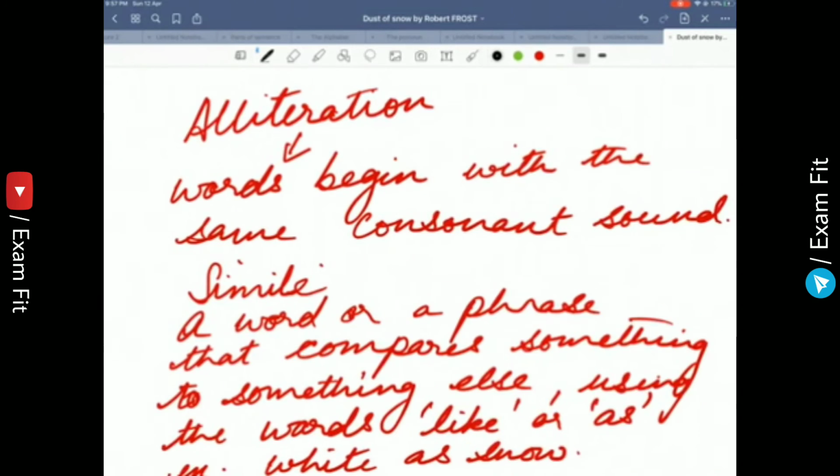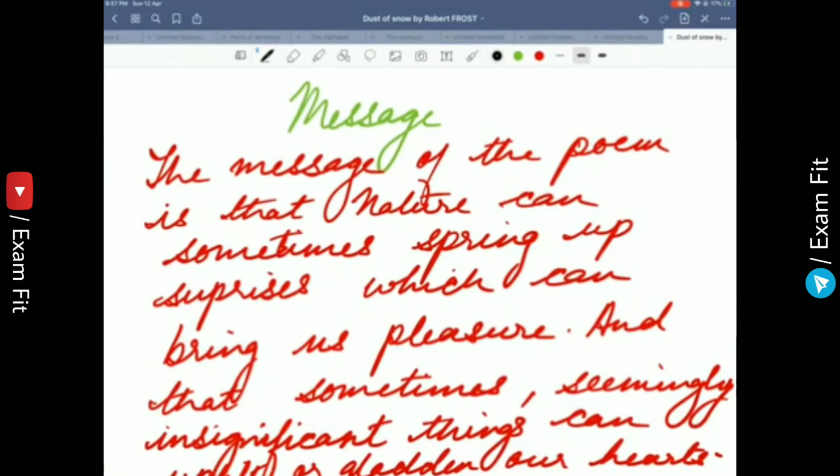Students, now what exactly is the message of the poem? The message of the poem is that nature can sometimes spring up surprises which can actually bring us pleasure, and that sometimes seemingly insignificant things like a hemlock tree and a crow, a speck of dust, can uplift or gladden our hearts.